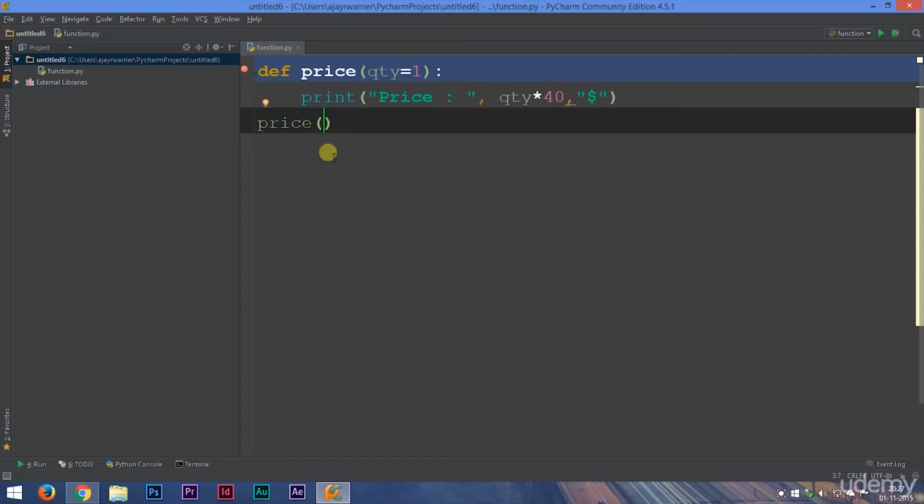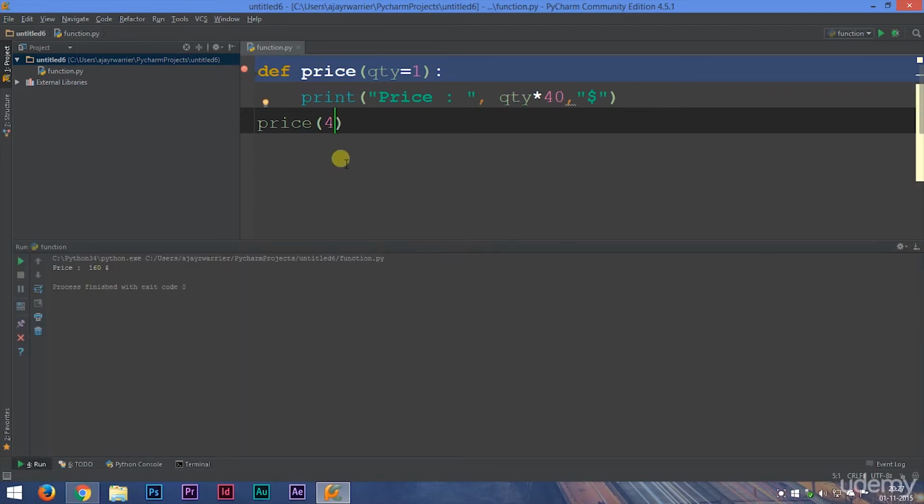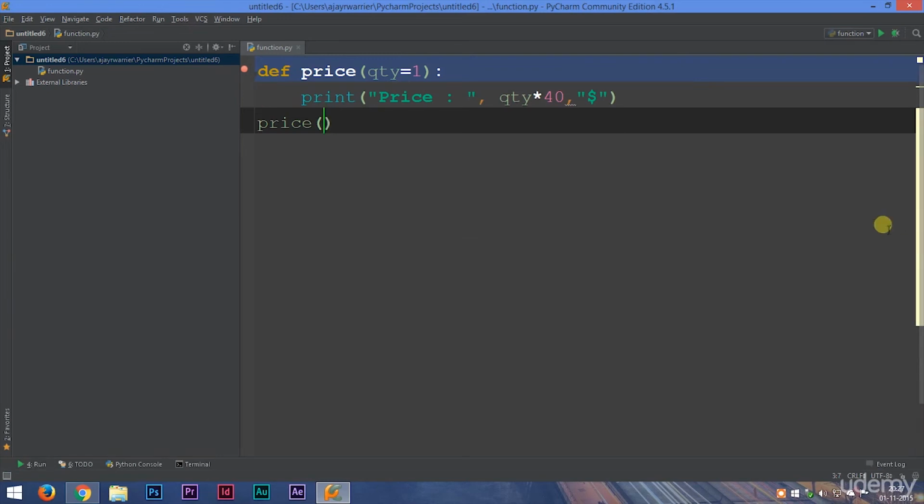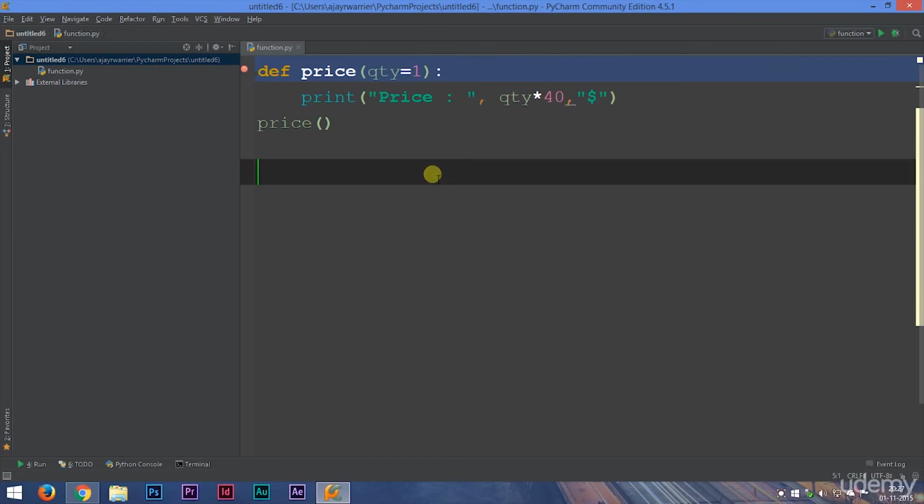Now if the user has entered 4, we still get 160 because we have a value for qty. So in cases where there is no value for qty, it will treat 1 as the value.